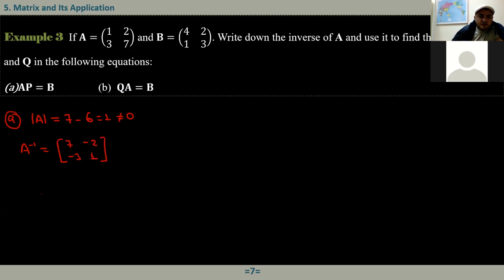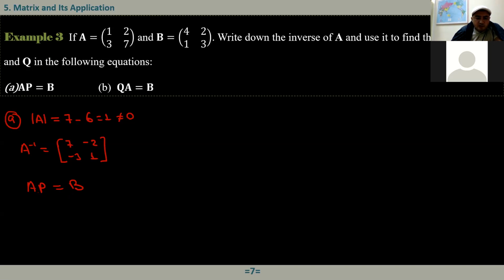Okay. So now to solve this equation, A times P is equal to B, right? We know B, we know A. The question is we need to find P. How can we solve it? Actually, it's exactly similar to solving linear equations, but here we are dealing with matrices. How can we leave this P alone here?